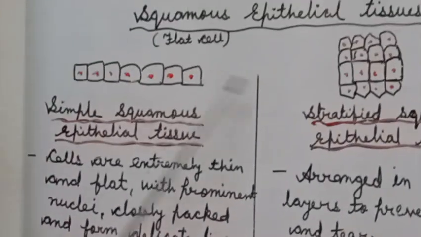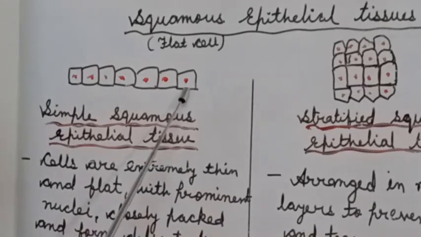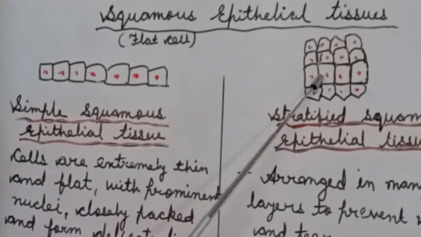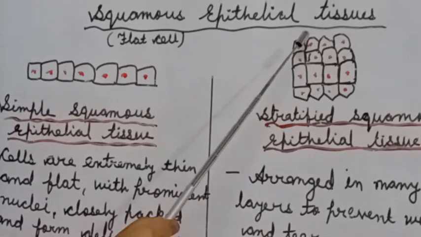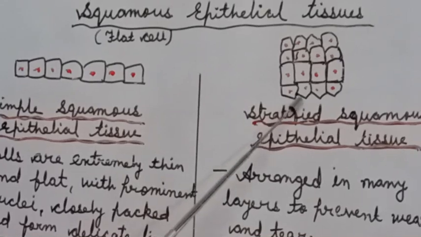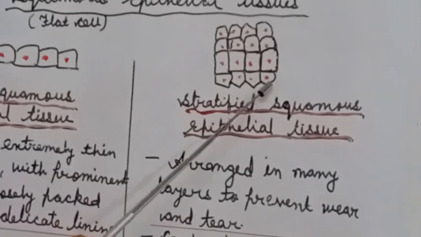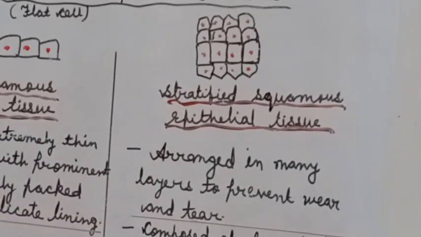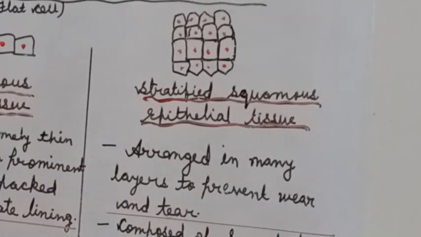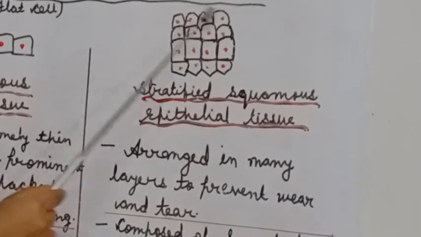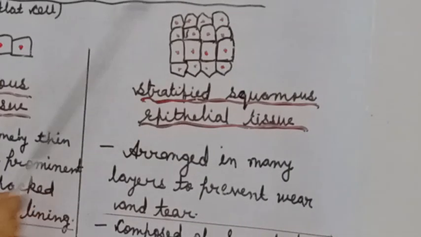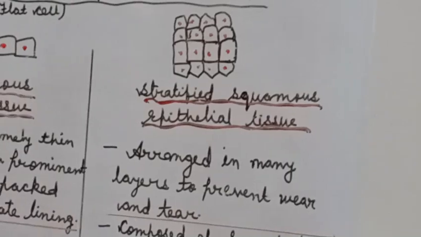Now, if these flat cells are present in multiple layers, and along with these flat cells certain other types of epithelial tissues may also be present, they are called stratified squamous epithelial tissues. Here multiple layers are present, but the majority of the cells are flat cells.